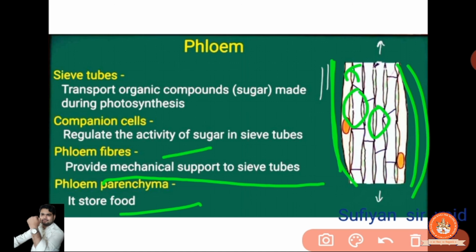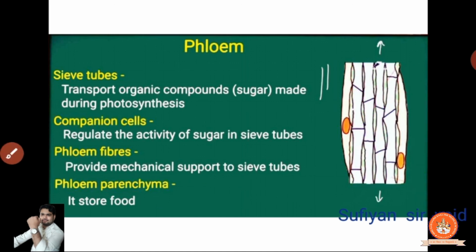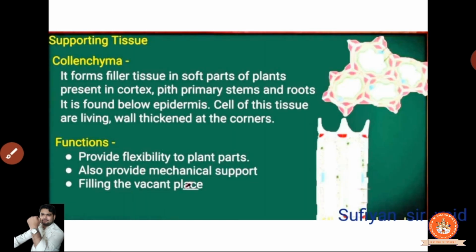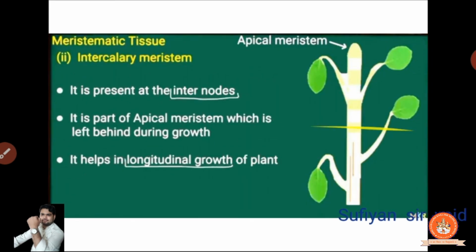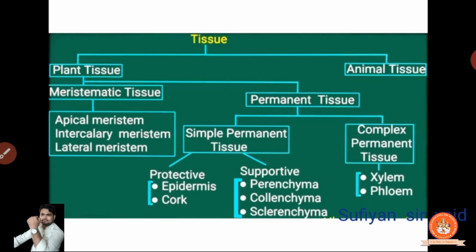Clear? So we have completed the whole portion of the plant tissues, all the things that are there. All these things are completed. Next part we will complete the animal tissues.